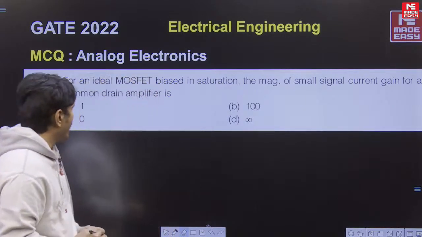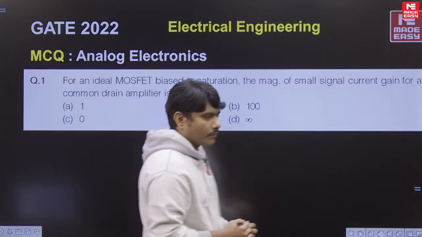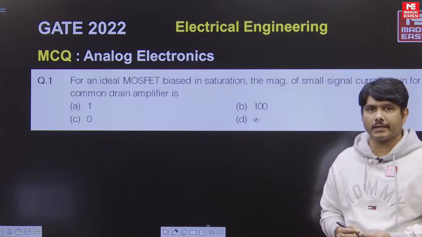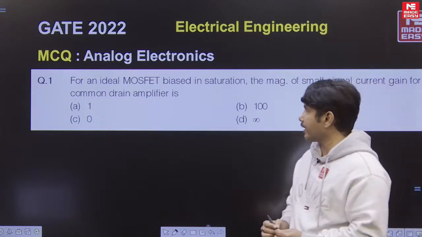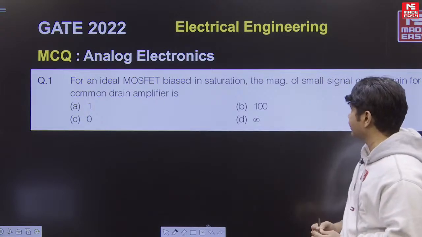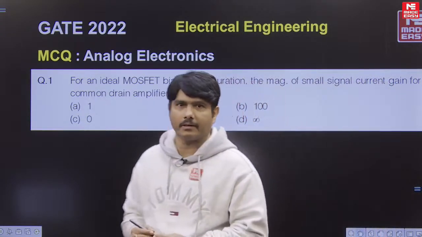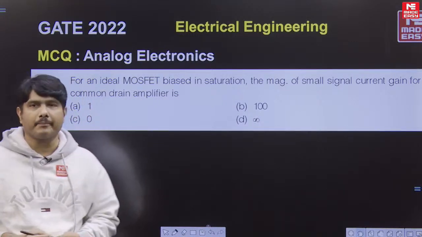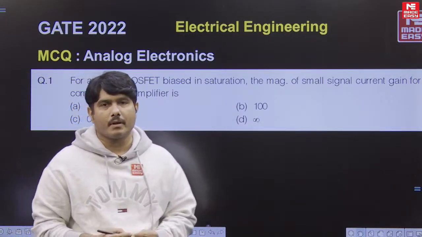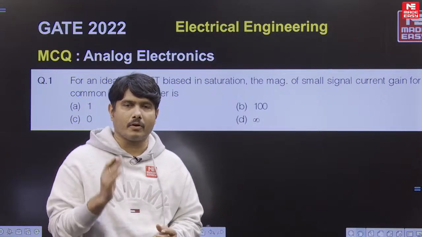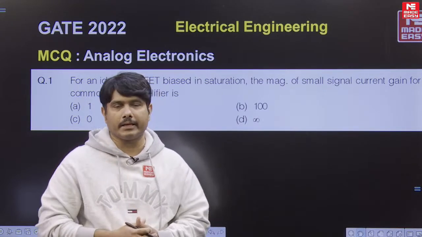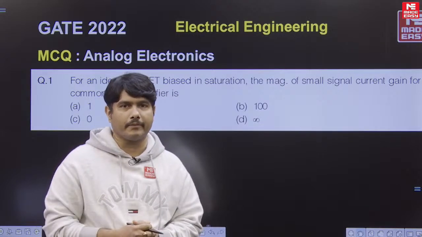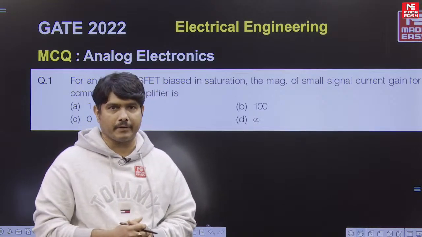Let us see the first question, which I got the information from the students. It is based on a MOSFET. For an ideal MOSFET biased in saturation, the magnitude of the small signal current gain for a common drain amplifier is asked. Most of the students will think of the common drain voltage gain, because common drain is a voltage buffer, and the voltage gain will be unity for that.